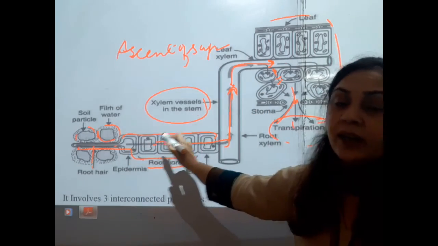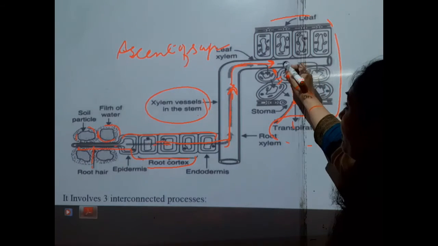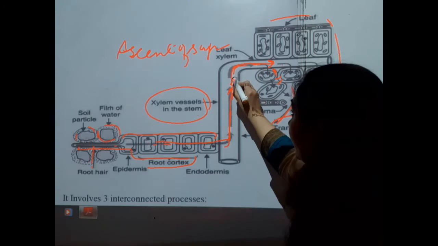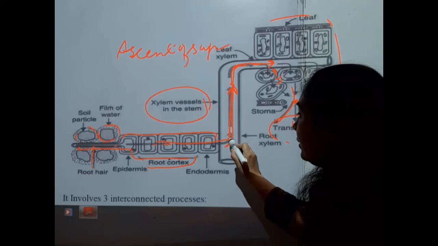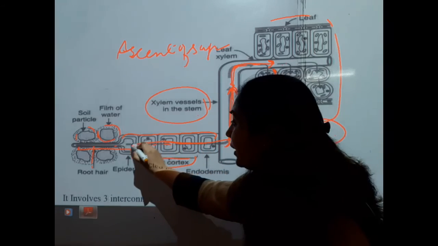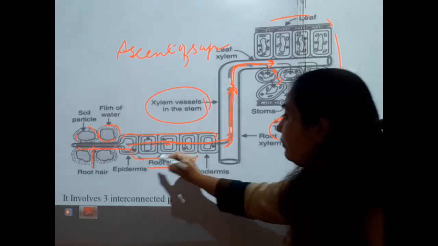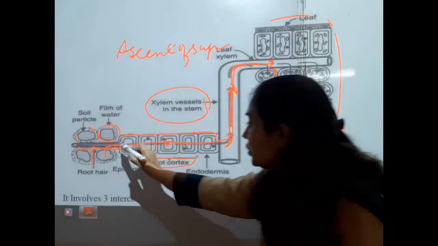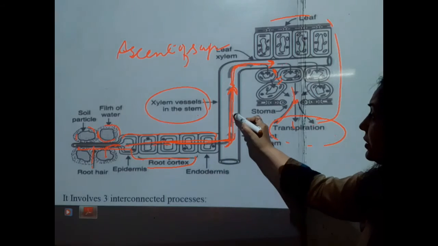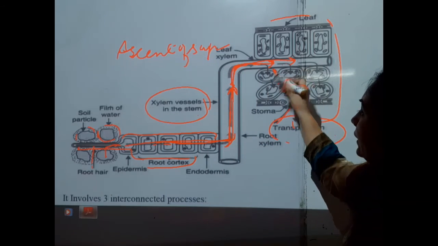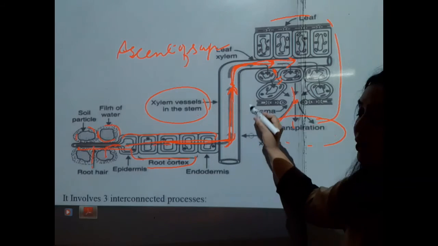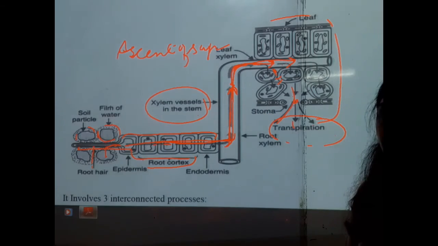The demand for water is fulfilled by the xylem of the leaves, which connects to the xylem of the stem, and the xylem of the stem is connected to the xylem of the roots, and finally water is absorbed by the diffusion method. Students, this is the ascent of sap, and it creates a channel system in the absorption of water and minerals.